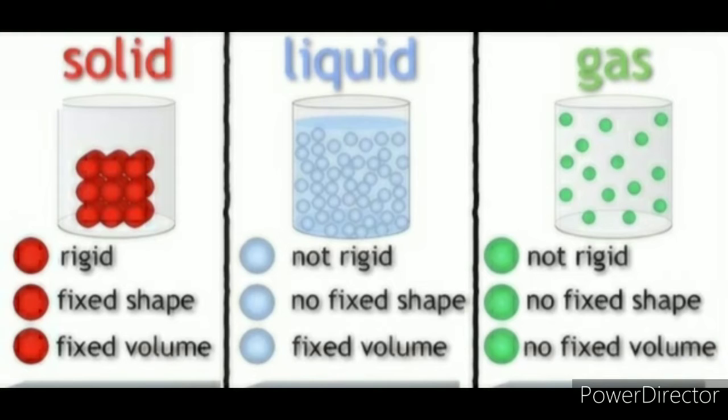Due to the presence of a very strong attraction force, solids are not affected by pressure, while attraction force in gas is very weak, so it is affected by pressure. Example, in the case of solid we can take ice or an iron block. In the case of liquid we take water in liquid state, and for gas, O2 gas, H2 gas, etc.